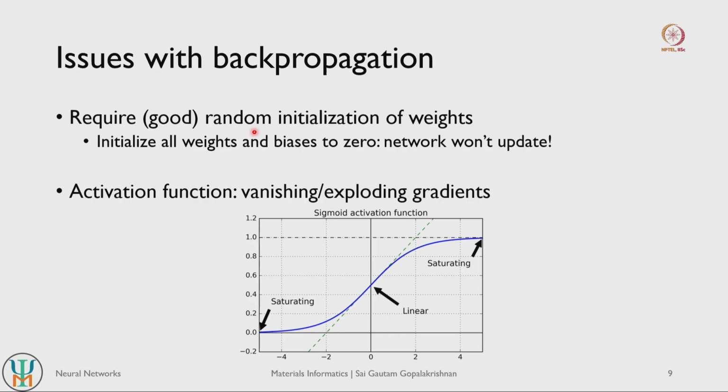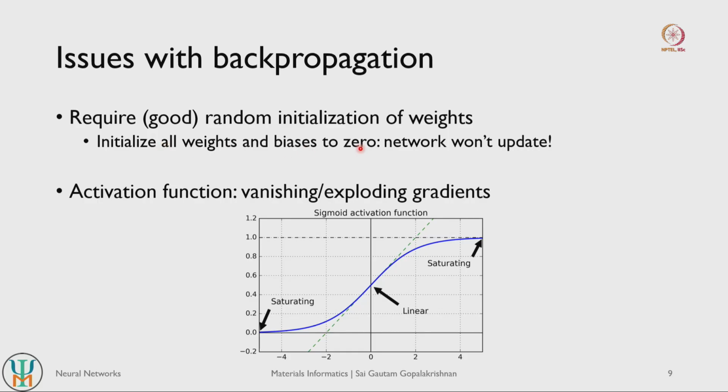For example, if you think about how the weights and biases are actually initialized, we require a very good, basically very random, initialization of weights. If we do not do that, then it really affects how quickly the network actually learns or updates.